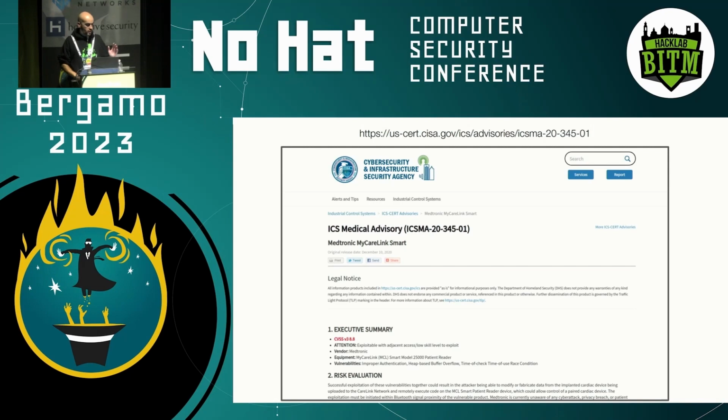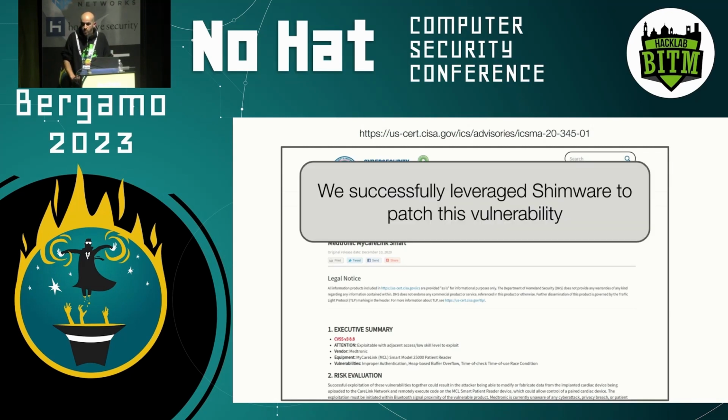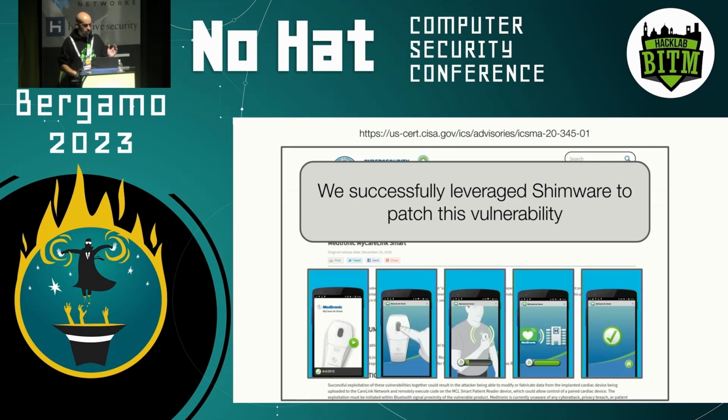And of course, we reported this vulnerability, and we also used Shimware to successfully patch this vulnerability. We also were in touch with the vendor, and eventually we saw that they mostly followed our approach, or in general, the patch that they delivered was very similar to what we came up with, and also with our way of injecting the patch within this firmware image. We also tested a little bit the functionality of the pacemaker monitor after our patch, but again, then the vendor took care of actually releasing likely the final official patch.